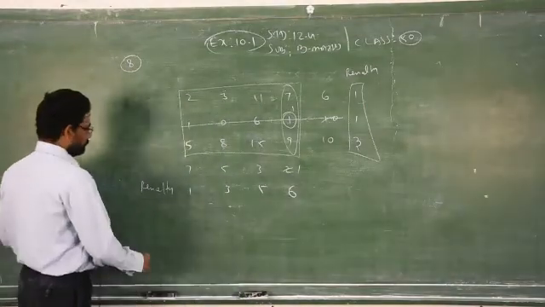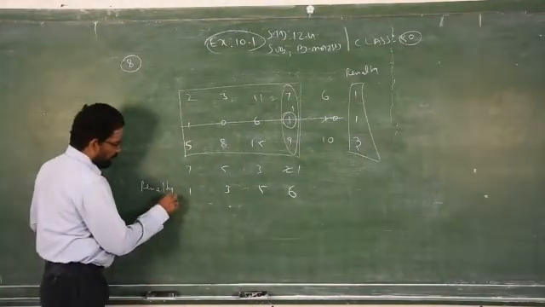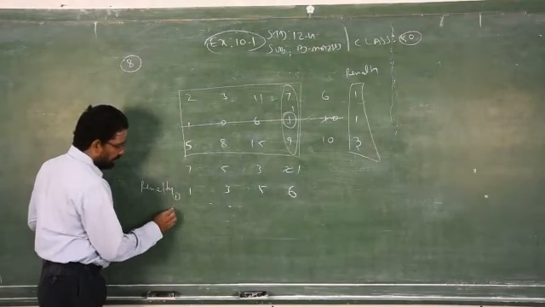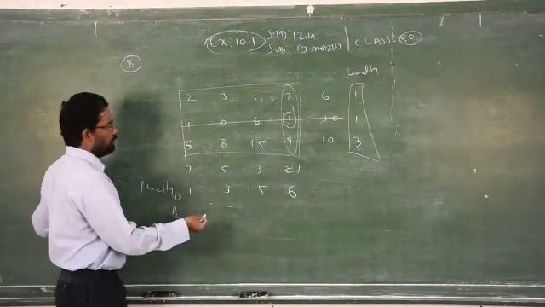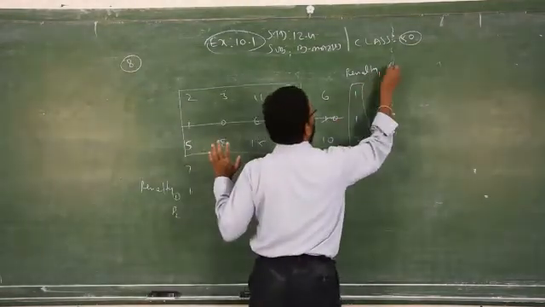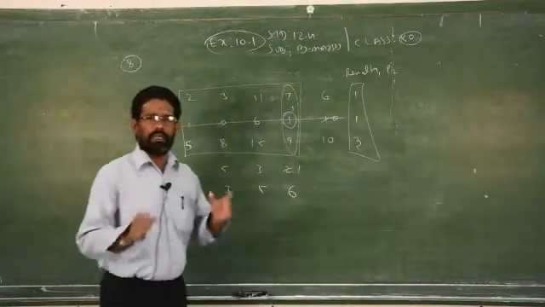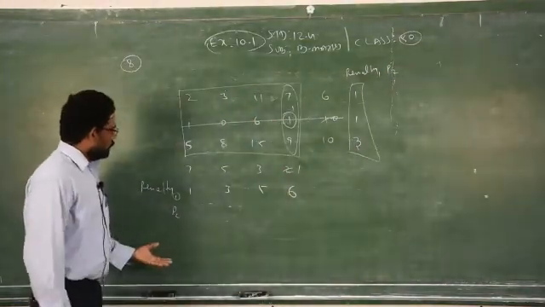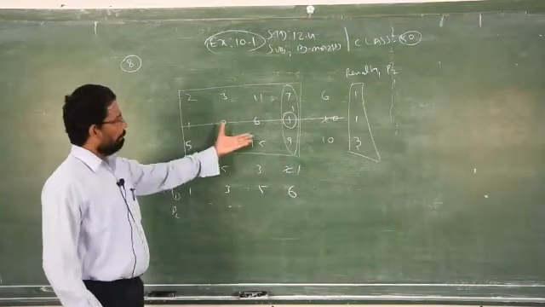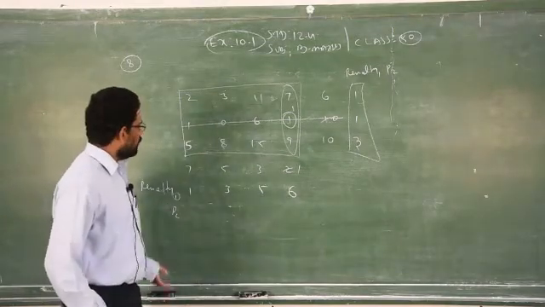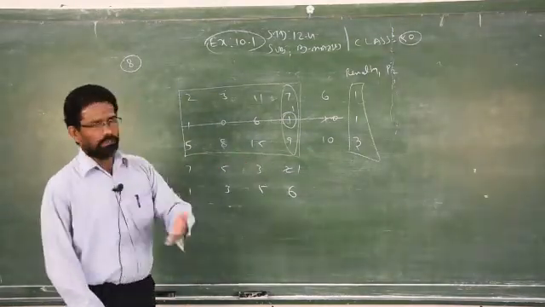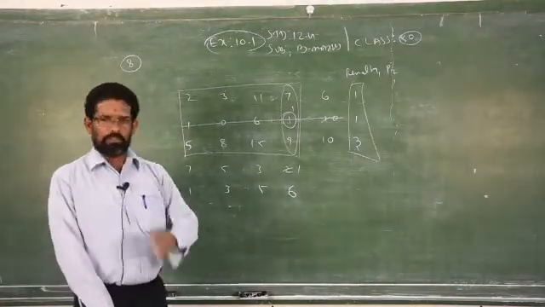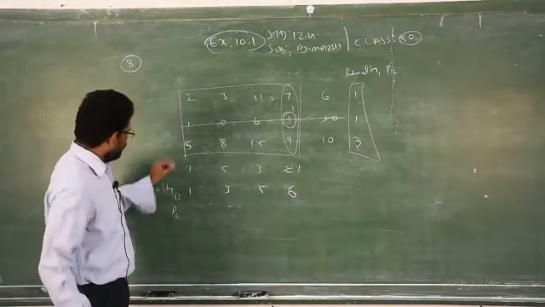The next one, this is penalty number 1. Now I shortly write it as P2. P2 means penalty number 2. This is penalty number 2. You can do it with a separate diagram, but I can complete this problem with the help of the same tabular column. If you want to go for table 1, table 2, table 3 like what they did in the examples, that is your wish. But I did everything in the same one.